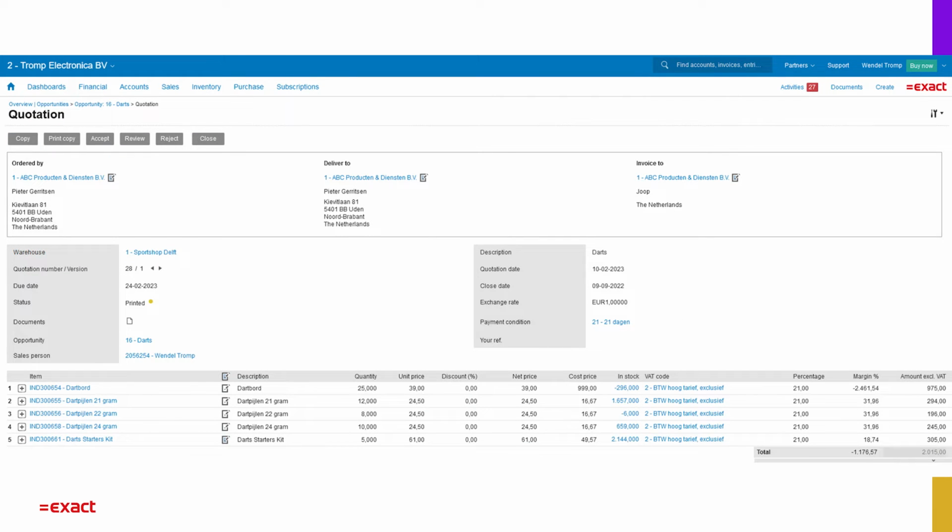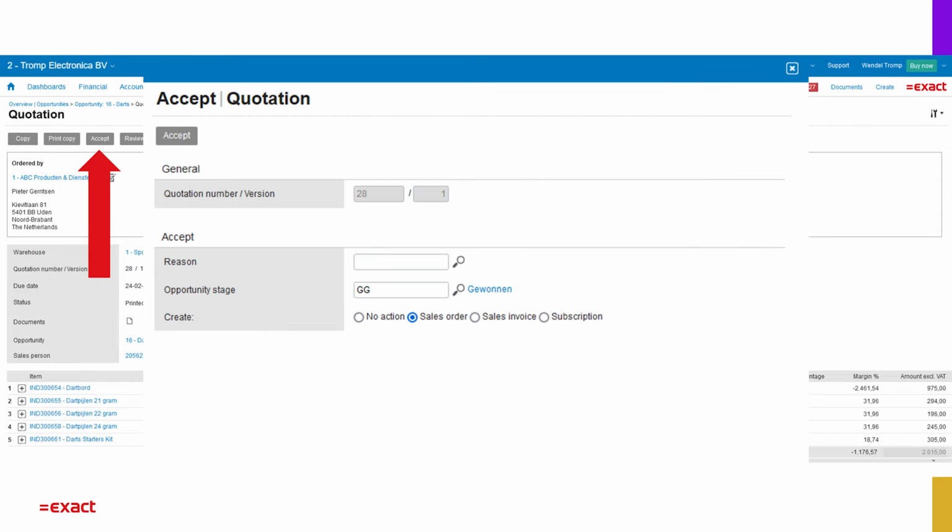Only after finalizing the quotation, you will see the buttons for the next step with the quotation. You can either reject the quotation, review it, which gives you the opportunity to edit the quotation, or accept. And with accepting, you can automatically create a sales order with all the information from the quotation. And this brings you to the next screen.